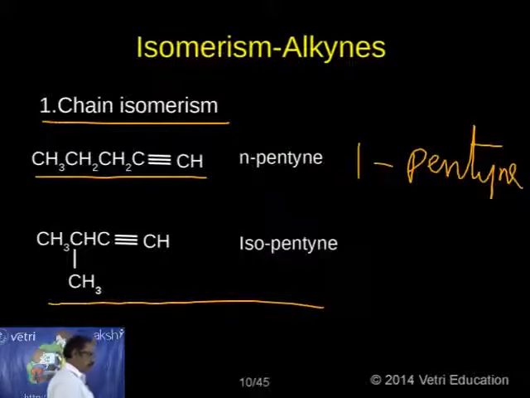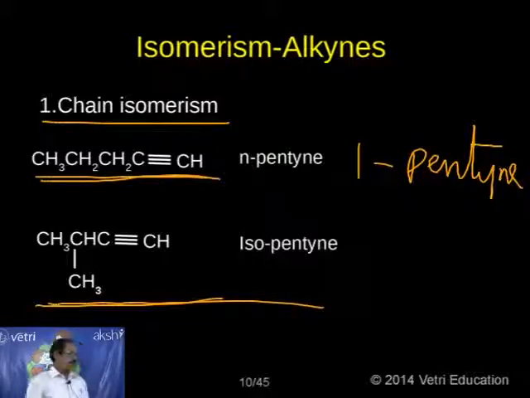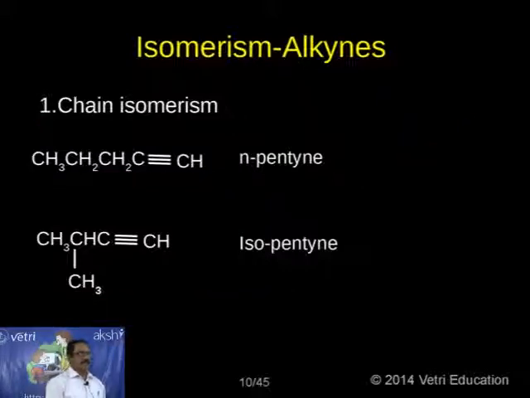1-pentyne is the IUPAC name. The corresponding one, this is 3-methyl-1-butyne. This is the IUPAC name for this. The idea here is, this is the normal chain, this is the branched chain. So this is an example of chain isomerism for alkynes. Okay, let me discuss the next type.